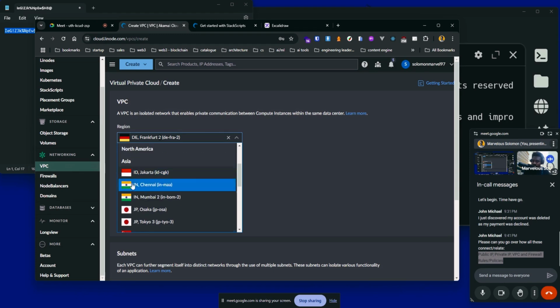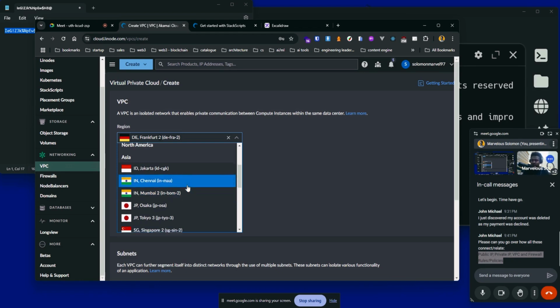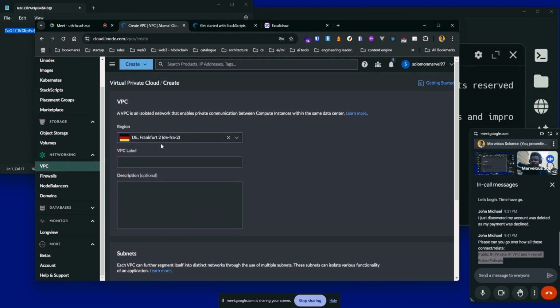But anyways, there are some places where they have two. For example, you see this is India, right? You see they have IN, Chennai, I believe, in Ma. That's the ID, and here they have another. So you get it. I would most likely say this is the same place, but we have availability zone 1, availability zone 2. But it's obvious that they have two options here because they're in different locations within India. So I'll just leave it at that. If you want to learn more about availability zones, you can check AWS or Microsoft documentation. When we get to Microsoft Cloud, I will also explain that.